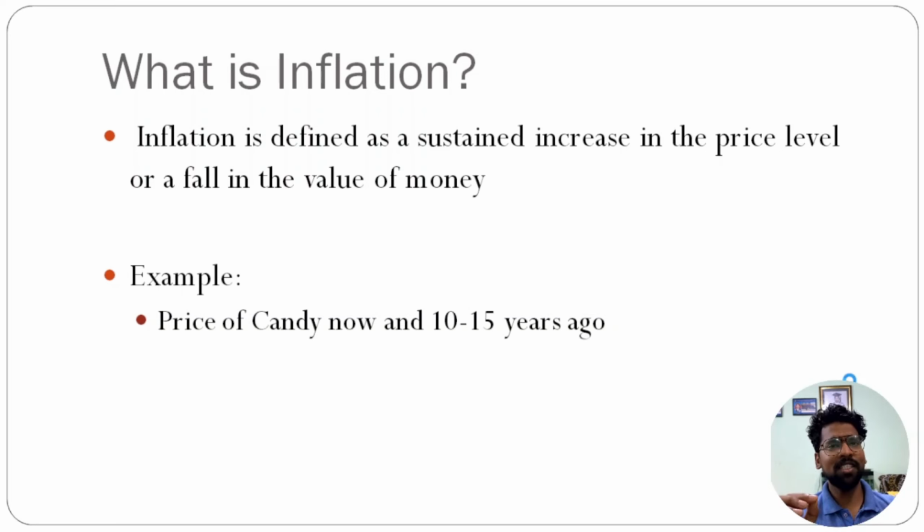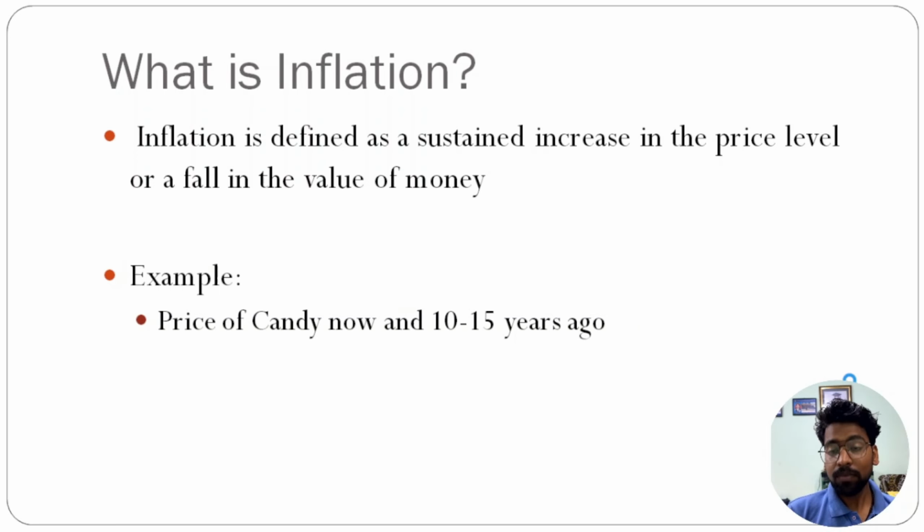Okay, the simplest example: the candy that you used to buy when you were a kid, and the price of that same candy right now. For example, you were buying it for only $1. Now the price of that candy has increased to $5. Why has this happened? This all has happened because of inflation.